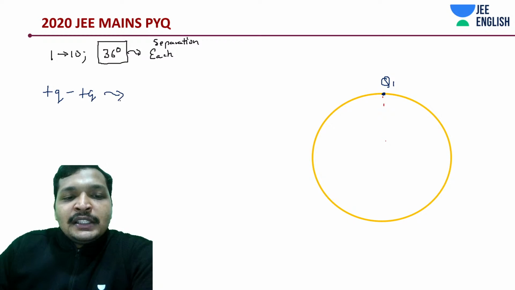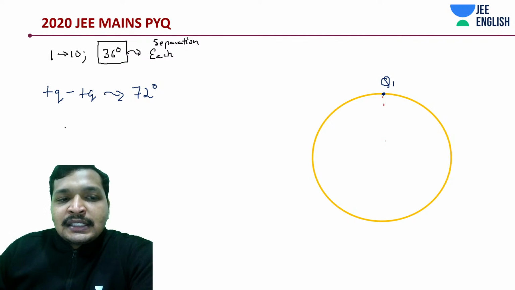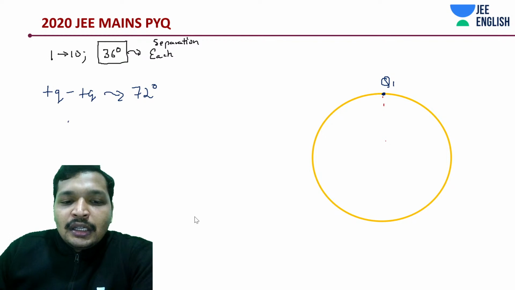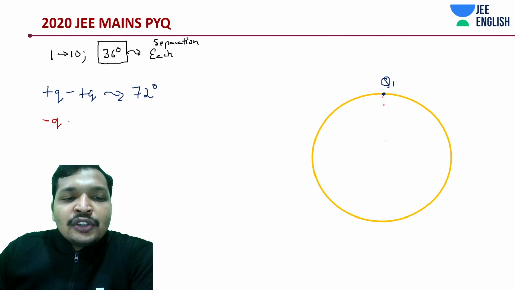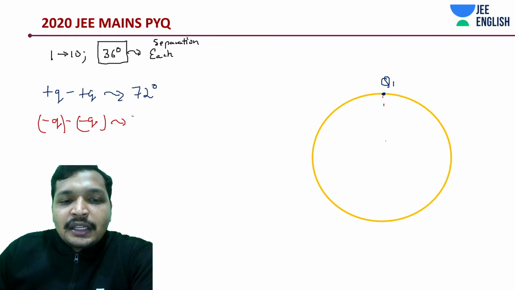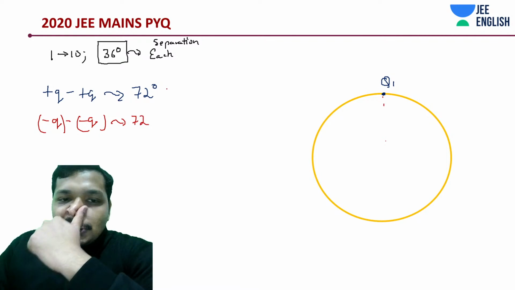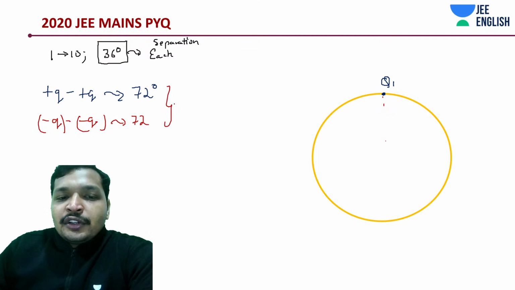Separation is going to be how much? 72 degrees. Between immediate ones, it's 36 degrees. Between plus Q charge and the next, it's going to be 72 degrees, and minus Q charge, how much is it going to be? It's going to be 72 degrees again. And adjacent plus Q, minus Q charge, it's going to be 36 degrees as stated over here.